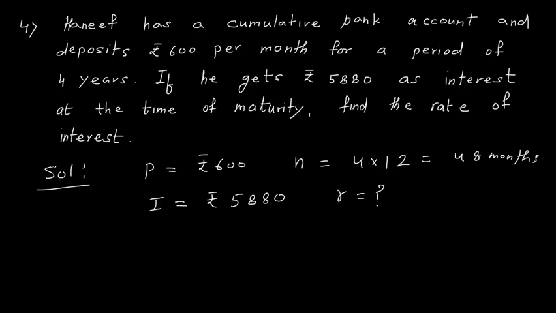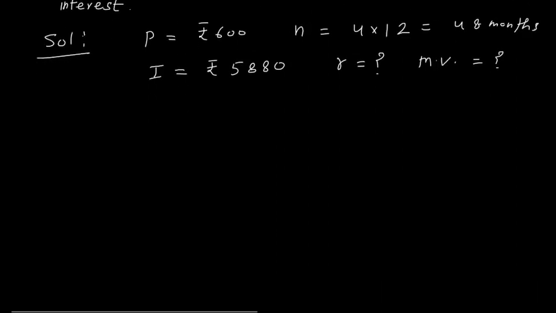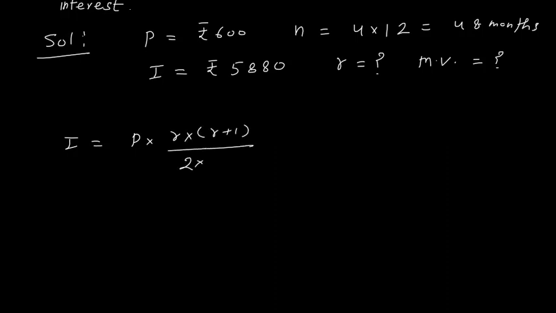Unknown is rate of interest, and then we have to calculate maturity value. So let us first apply the formula for interest. I is equal to P into N into N plus 1 divided by 2 into 12 into R divided by 100.